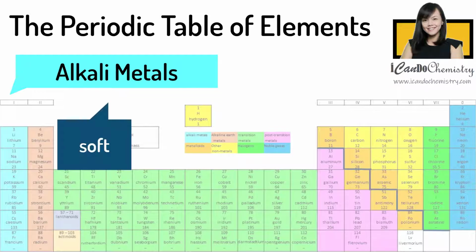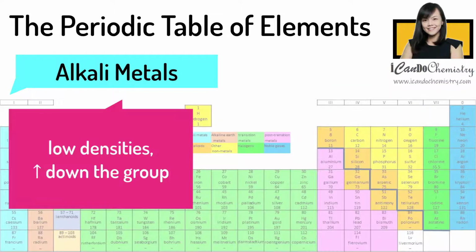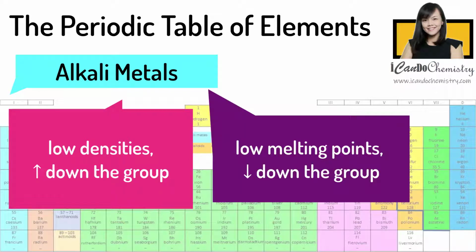Alkali metals are soft and can be cut easily with a razor blade. When freshly cut, the alkali metals show a shiny and silvery surface that rapidly tarnishes in air. These elements have low densities and low melting points. The densities generally increase down the group, while the melting point decreases down the group.